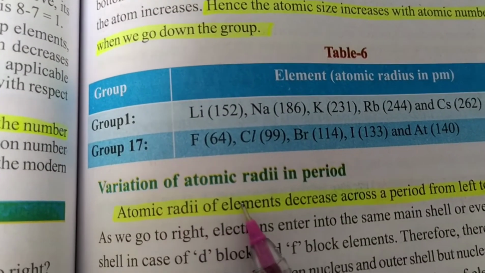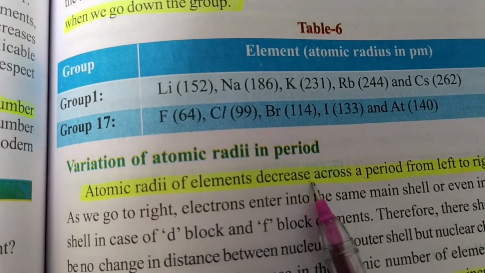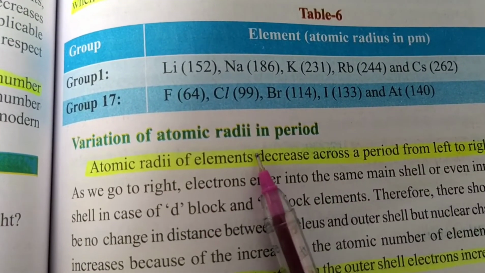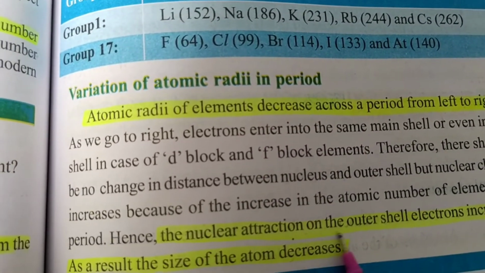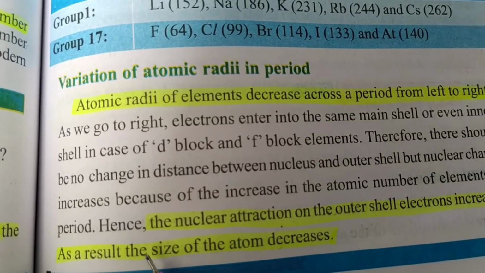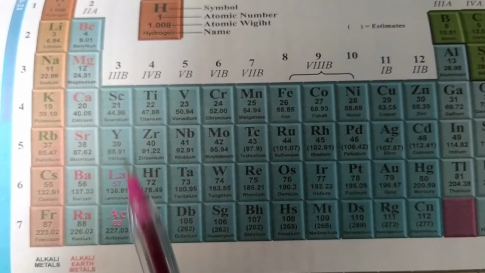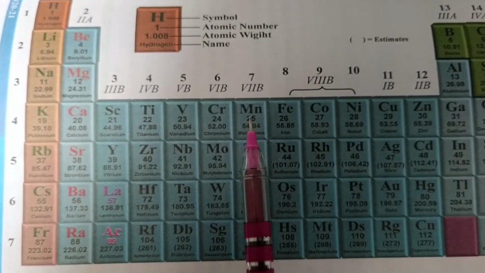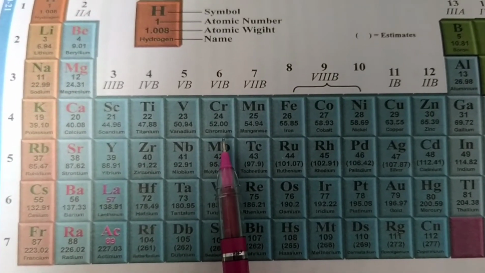Next, variation of atomic radii in a period. In a period, the atomic radius decreases across from left to right, and the nuclear attraction on the outer shell electrons increases. As a result, the size of the atom decreases. So see here, students, as we move from left to right in a period, the atomic radius decreases gradually. It decreases the atomic size also.